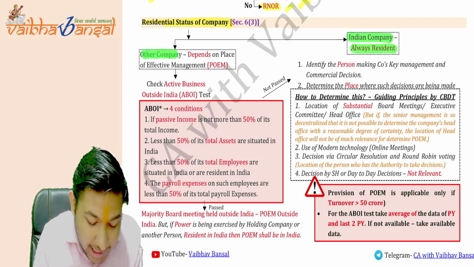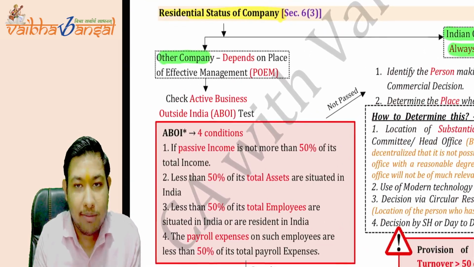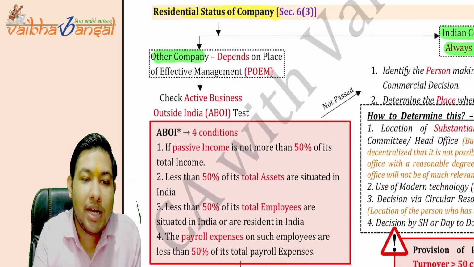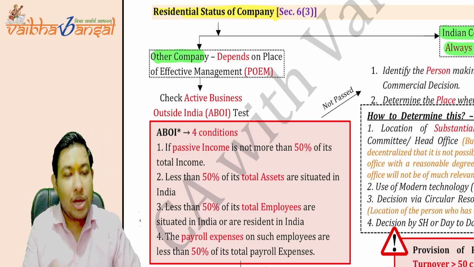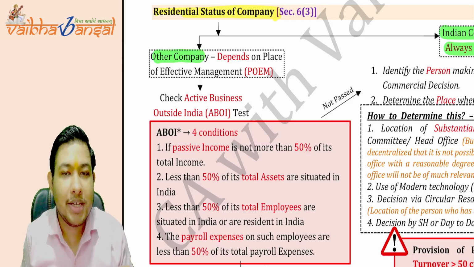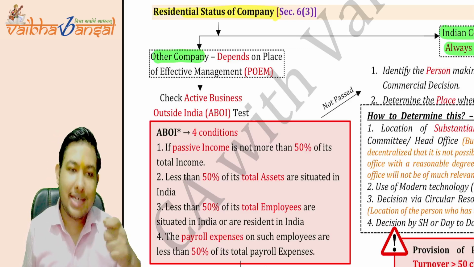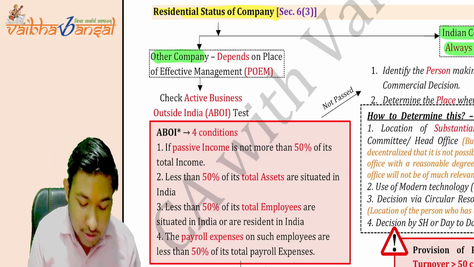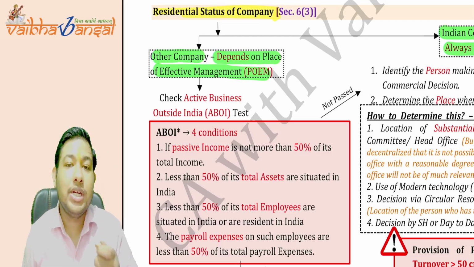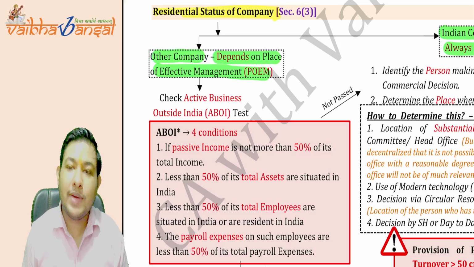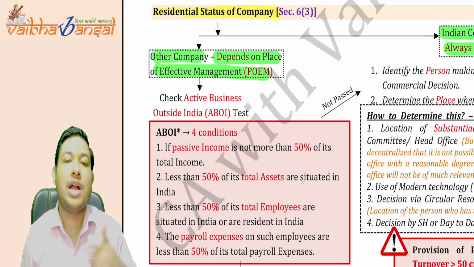But for another company which is not an Indian company, it will always depend on the POEM, the place of effective management. By the POEM itself, we will determine whether the residential status of the company is in India or outside India. So it will depend on the place of effective management. Is this clear? How will we determine whether the place of effective management is in India or outside India?